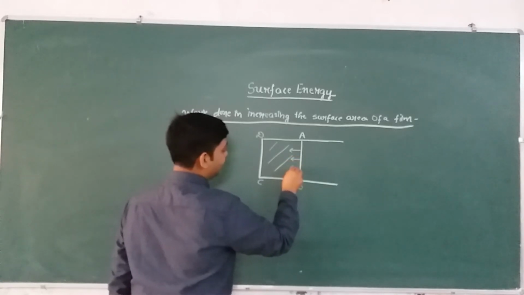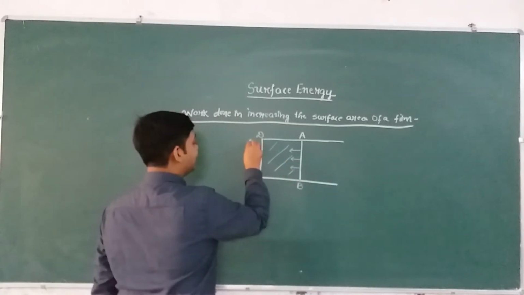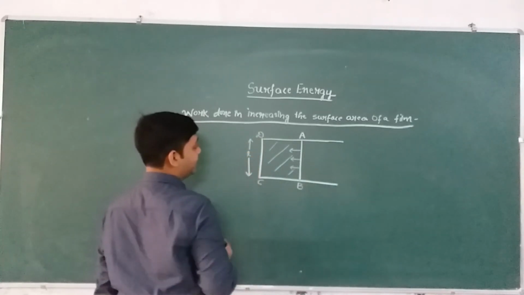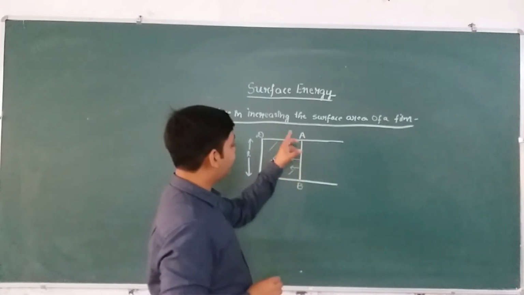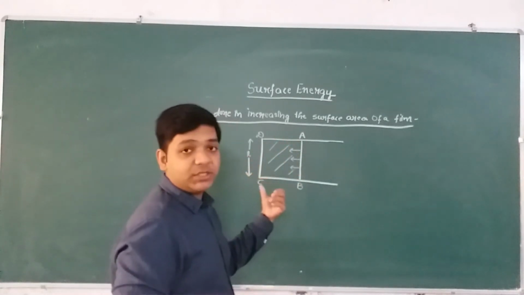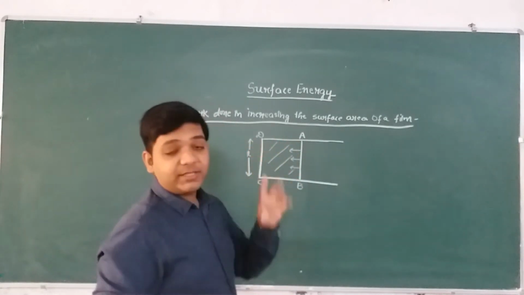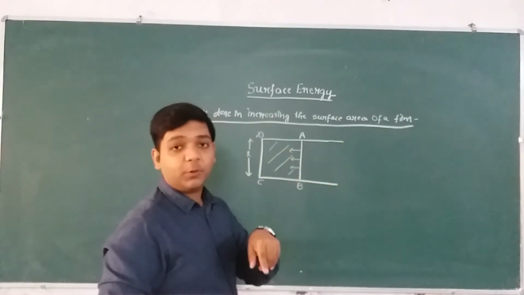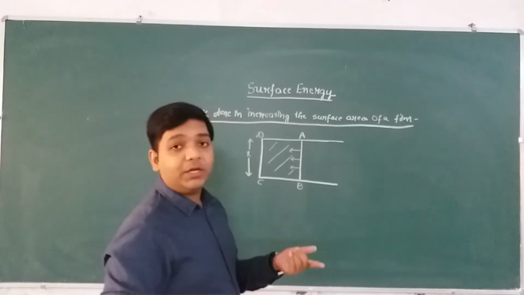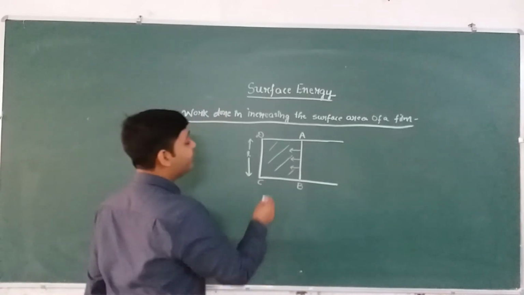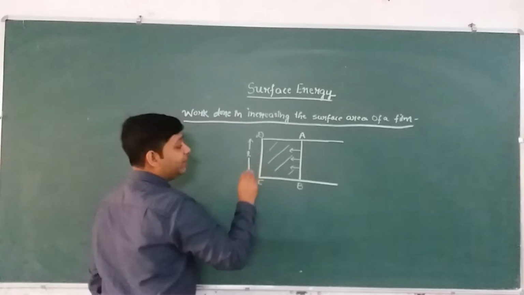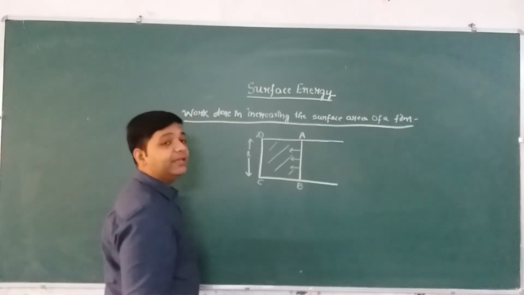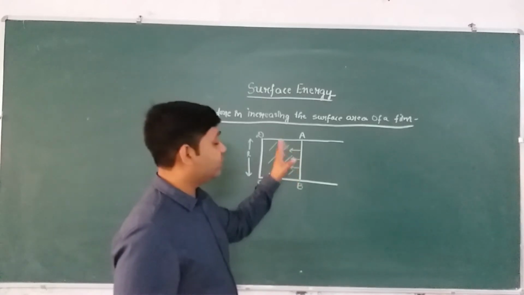Okay? Suppose L is the length of this wire AB. So what force will this wire AB experience in the backward direction? We have discussed that surface tension T is equal to F perpendicular upon L. So F will be equal to T into L. So if T is the surface tension of the film, then T multiplied by the length of this wire will give the force acting on this wire.